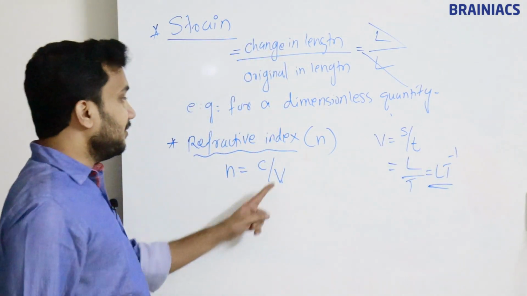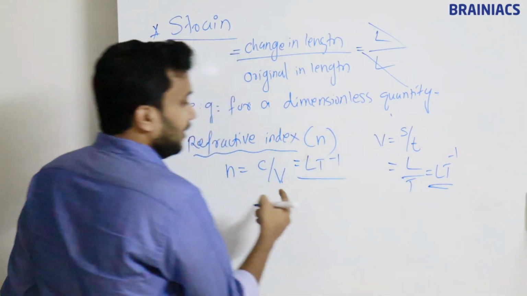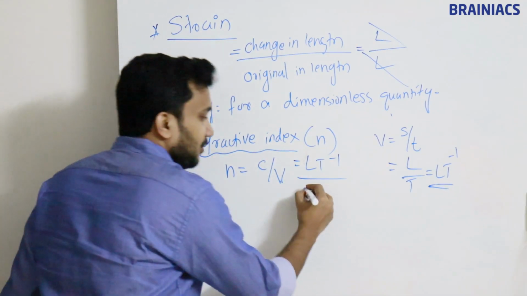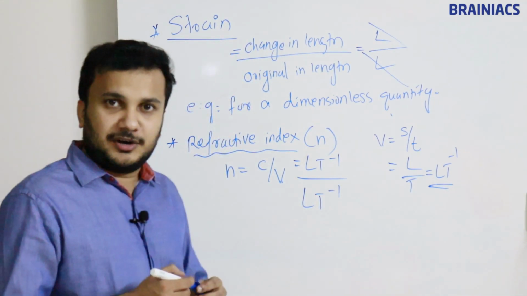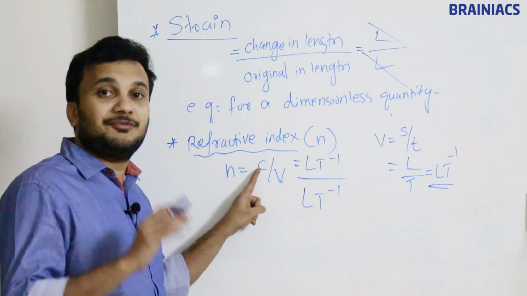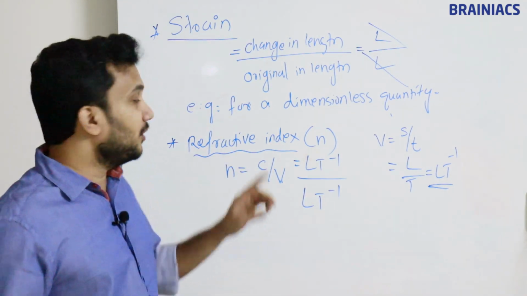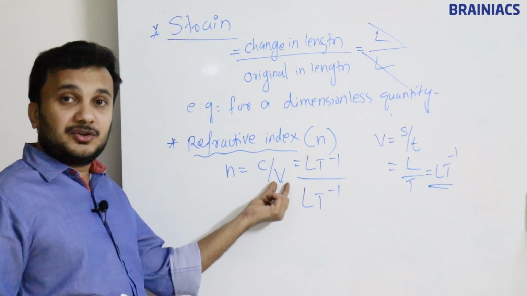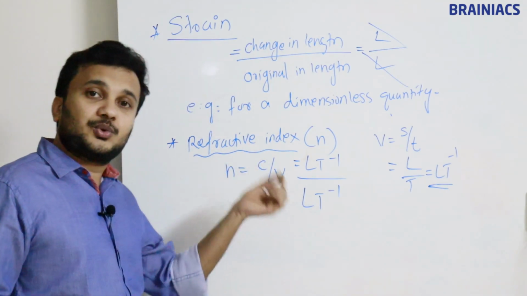So this L T power minus 1 will come in the numerator. In the denominator also, what will be the formula? Same, L T power minus 1. Here you don't want to get confused. Here refractive index is C by V. C is called velocity of light in a normal air medium or in free space. V is also called velocity, and C is also called velocity.